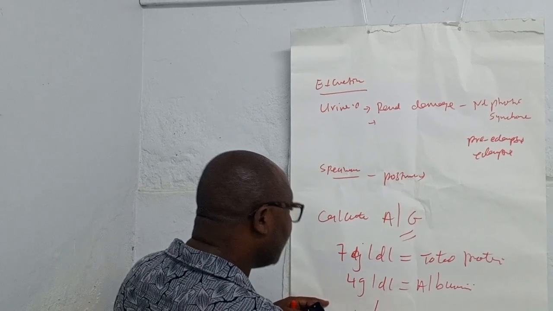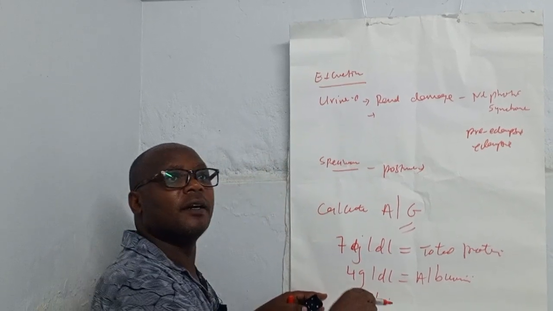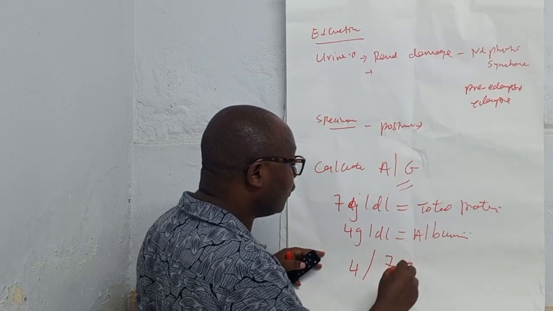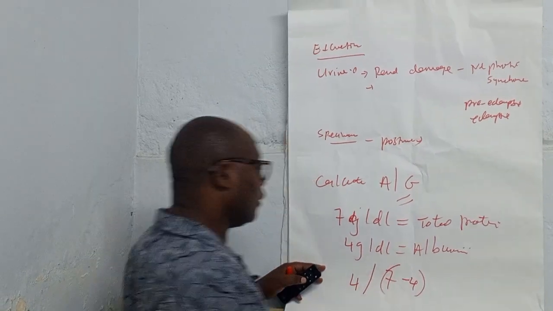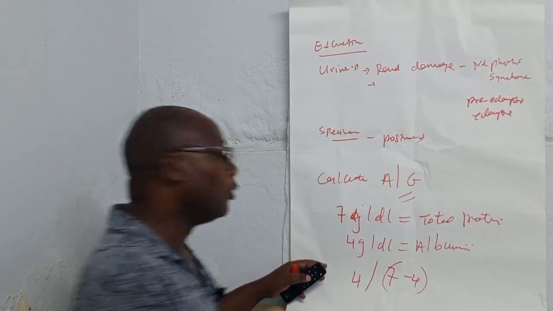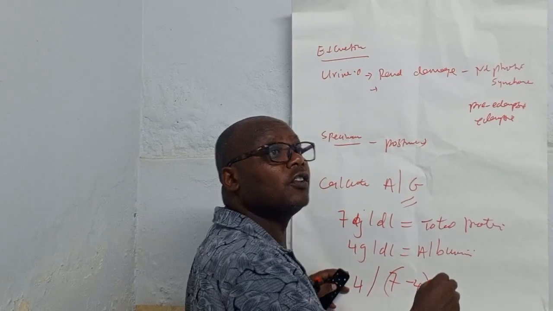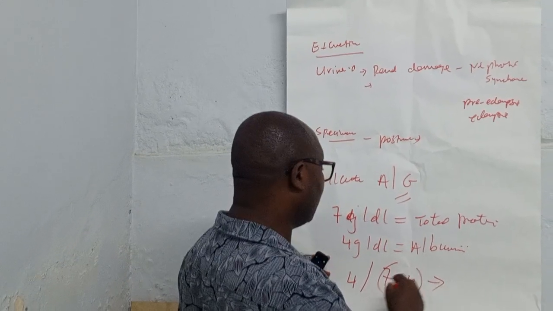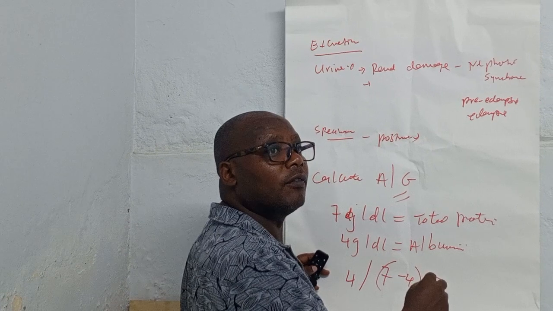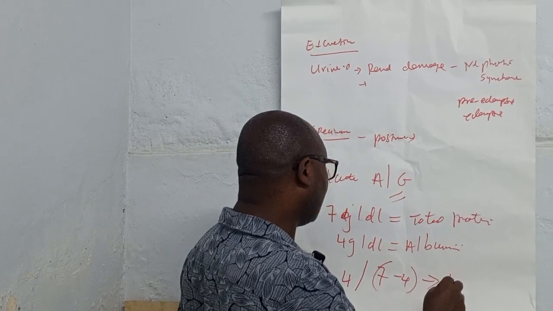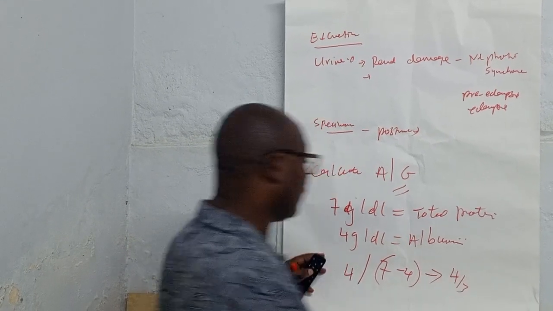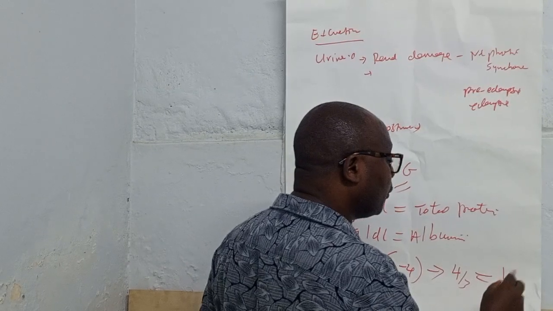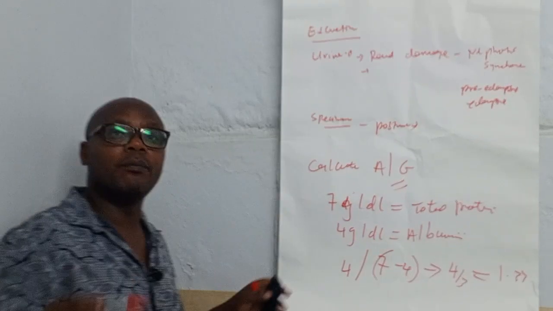It is 4 divided by 7 minus 4, which gives you very simple mathematics, and that is 4 over 3, which gives you 1.33.